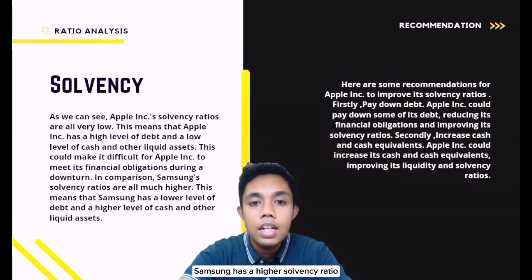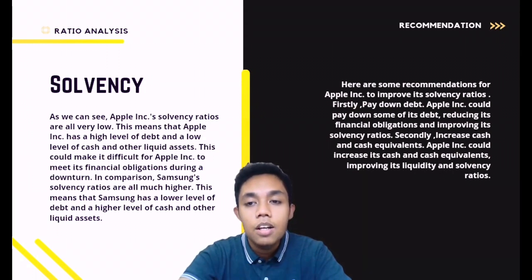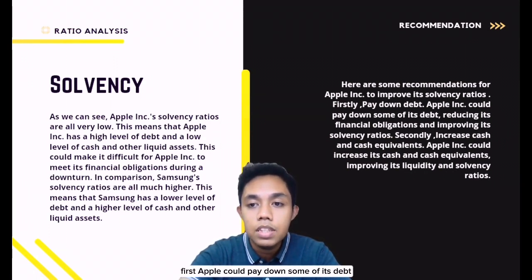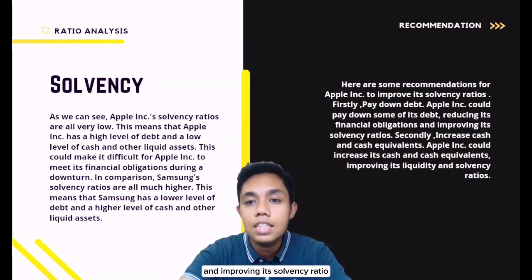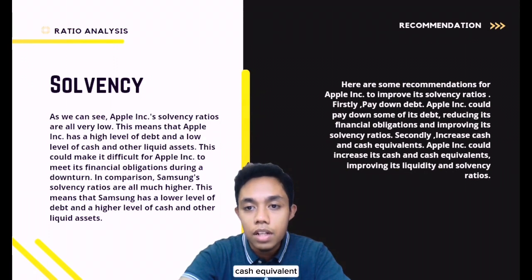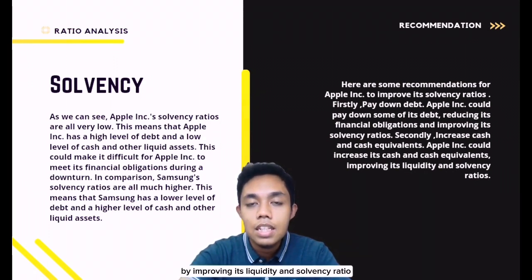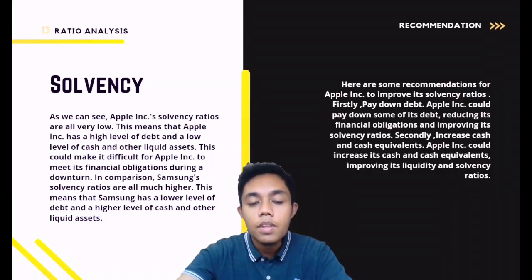In comparison, Samsung has a higher solvency ratio. This means that Samsung has a lower level of debt and a higher level of cash to handle a downturn. For the recommendation, first, Apple could pay down some of its debt, reducing its financial obligations and improving its solvency ratio. Second, Apple could also increase its cash and cash equivalents, improving its liquidity and solvency ratio.